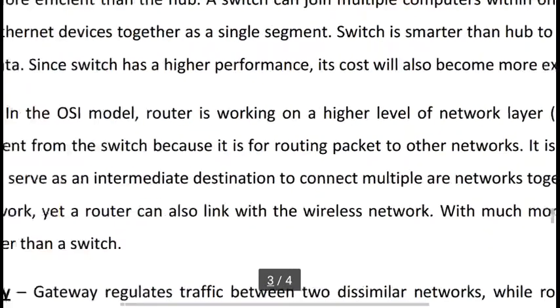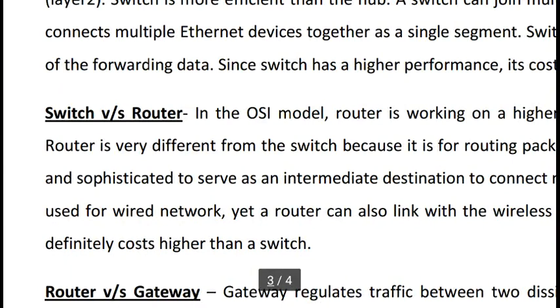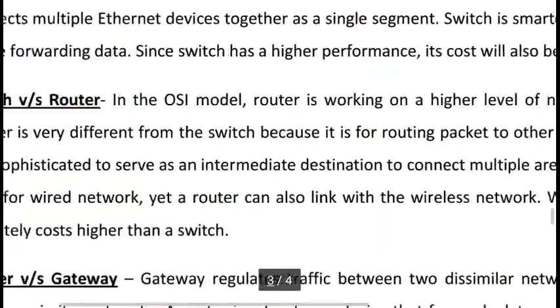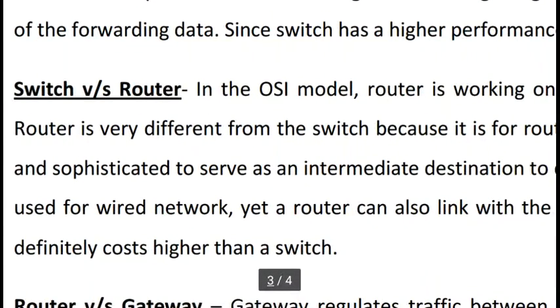A switch is only used for wired networks. A router may be wired or wireless, but a switch must be a cable-based network. Yet a router can be linked with a wireless network, with more functions. A router definitely costs more than a switch. So the first, smallest networking device is the hub, then the switch, then the router.